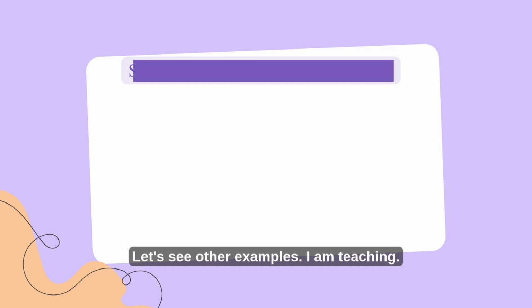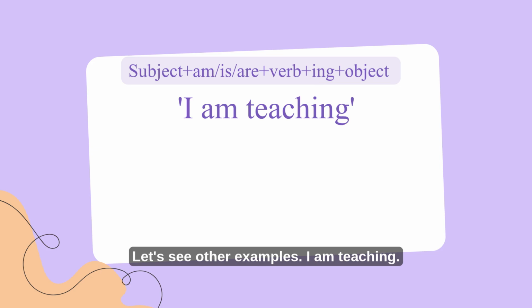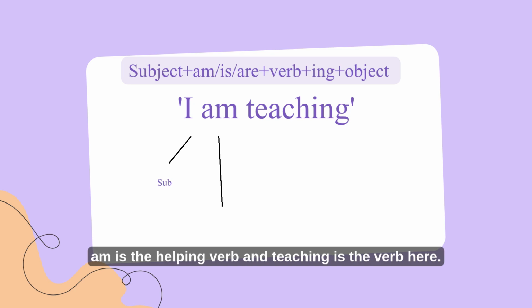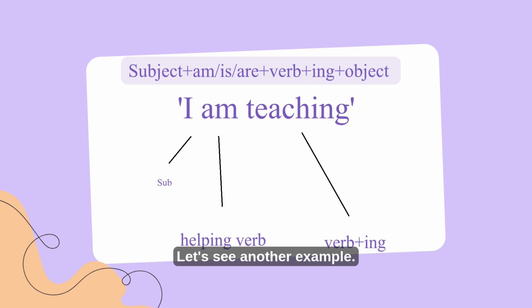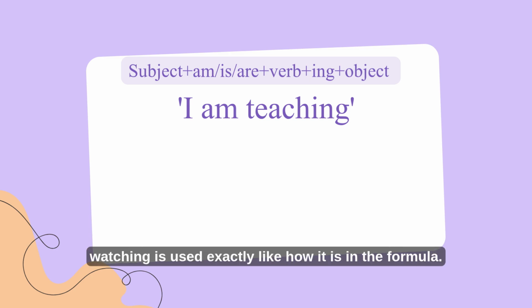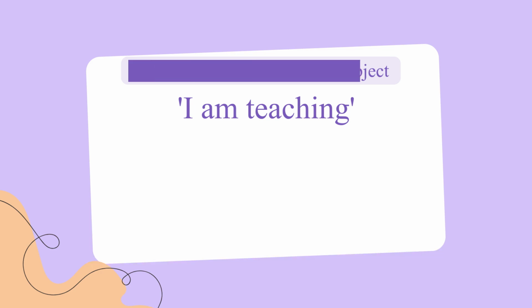Let's see other examples. I am teaching. So here, I is the subject, am is the helping verb, and teaching is the verb. Let's see another example. She is watching a video. Here also, is watching is used exactly like it is in the formula.